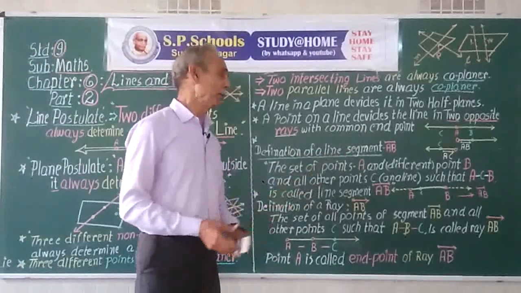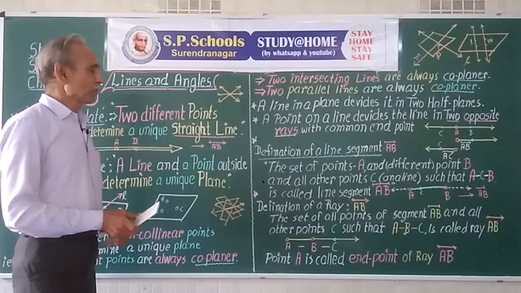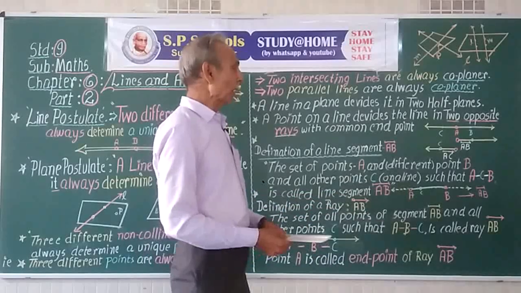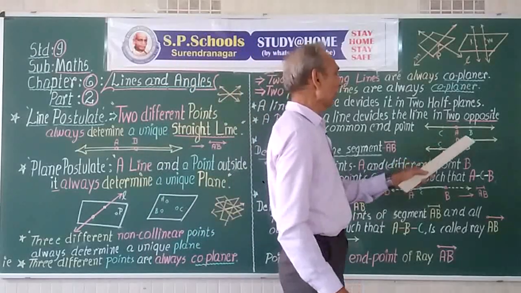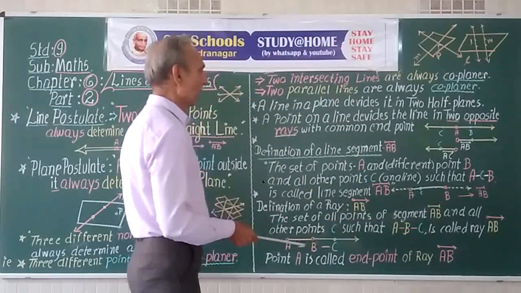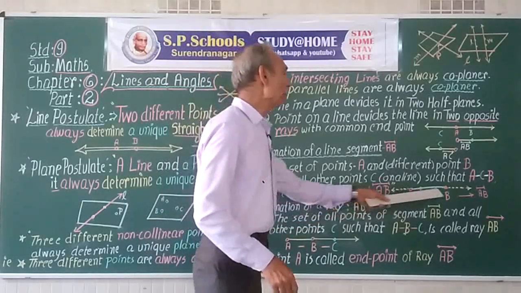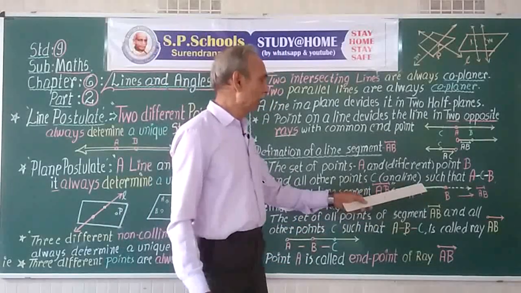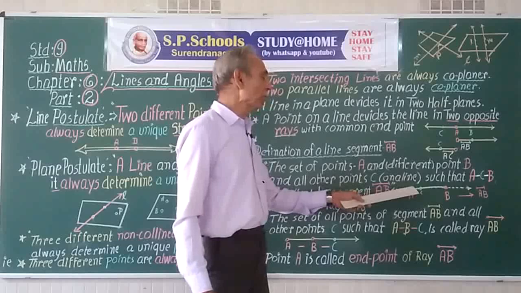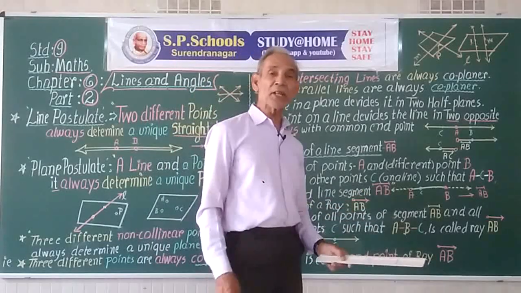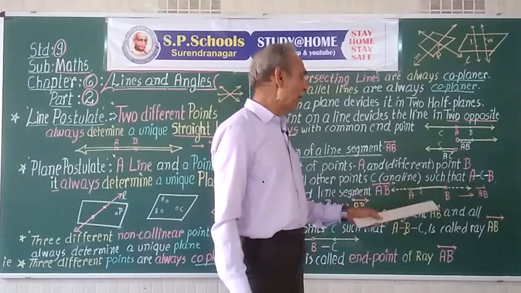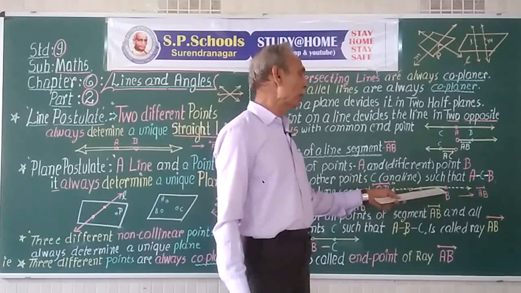Definition of line segment. Suppose on a line there are 2 points A and B, then there will be other points between A and B. It is a density property of points that between A and B, if there are 2 different points, we can always find an infinite number of points between them.